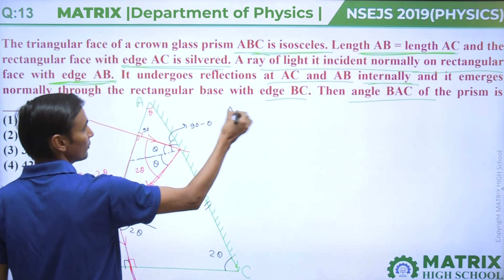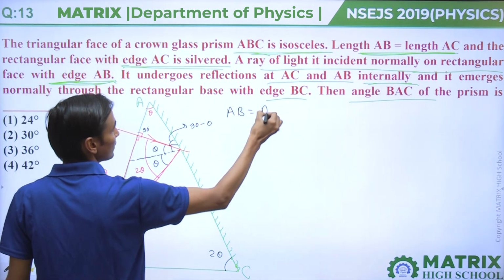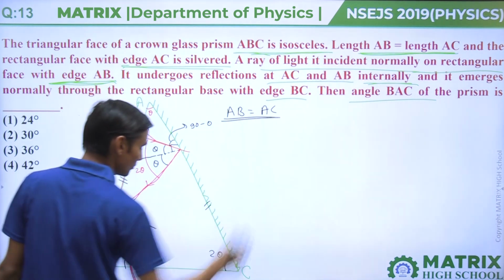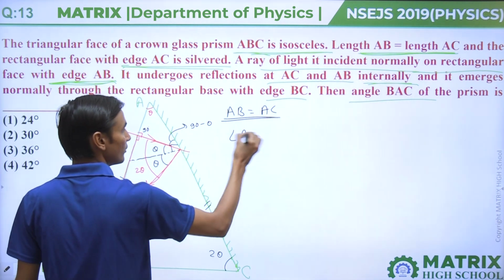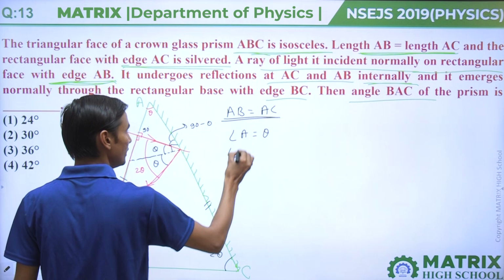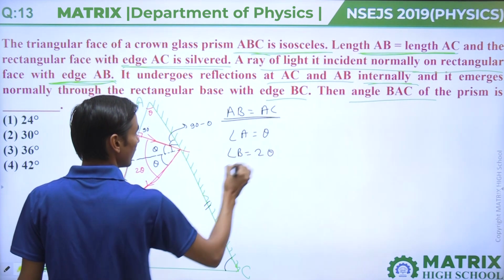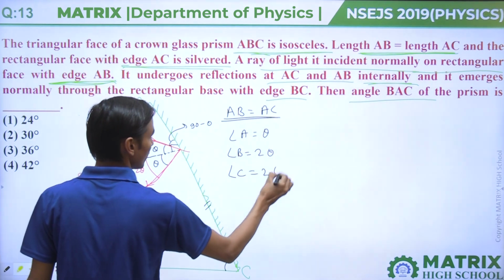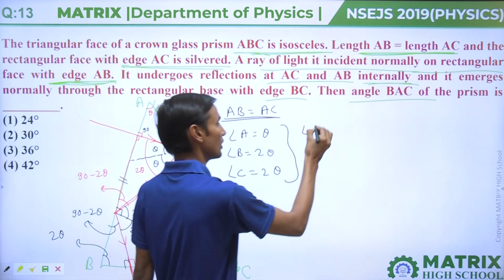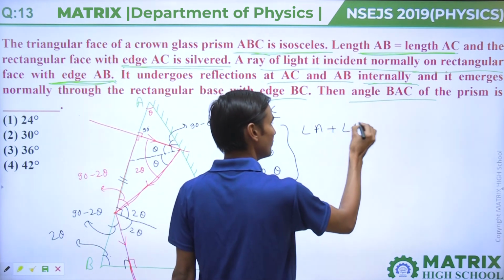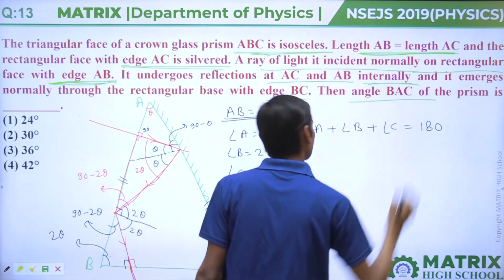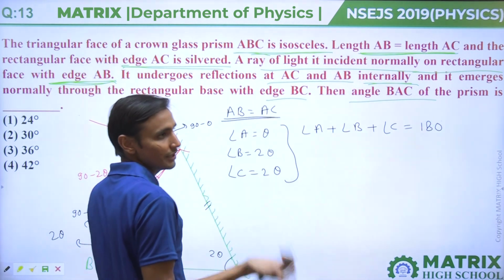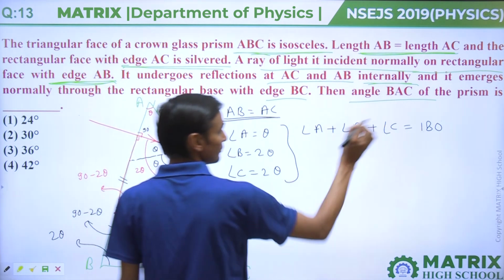And if AB equals AC, then their opposite angles will also be equal. Then angle A equals theta, we have assumed, angle B equals 2 theta, and angle C equals 2 theta. Then the sum of angle A plus angle B plus angle C will be 180 degrees, because the sum of three angles of a triangle is 180 degrees.